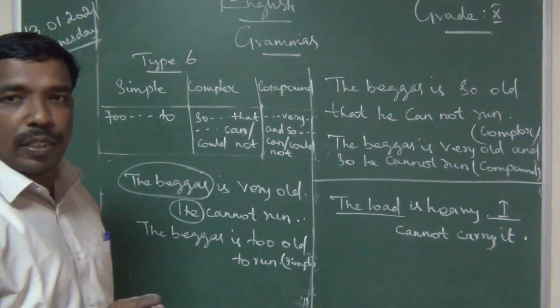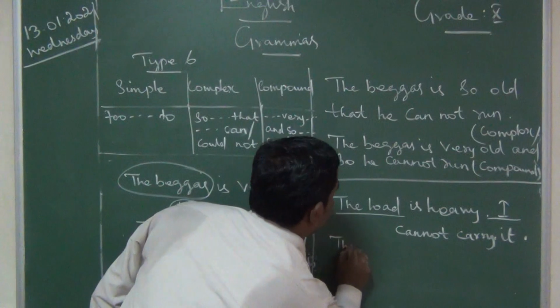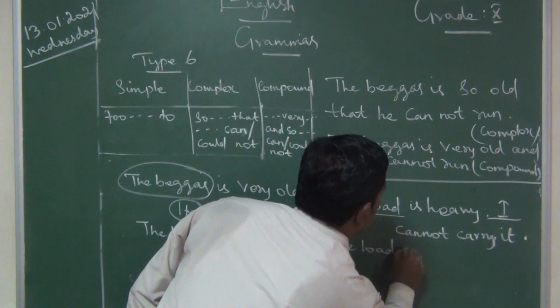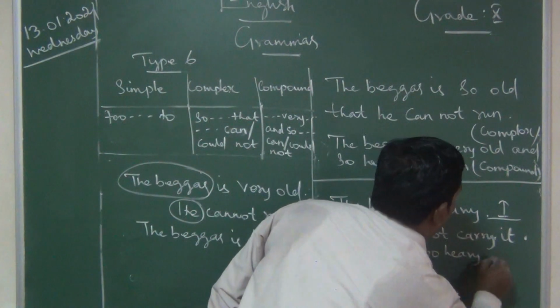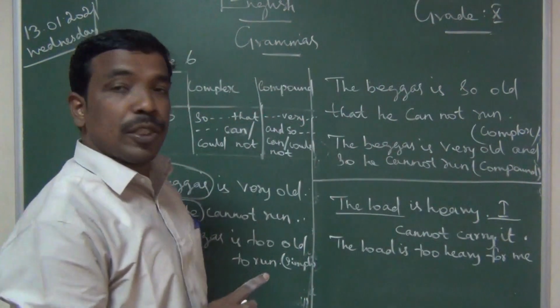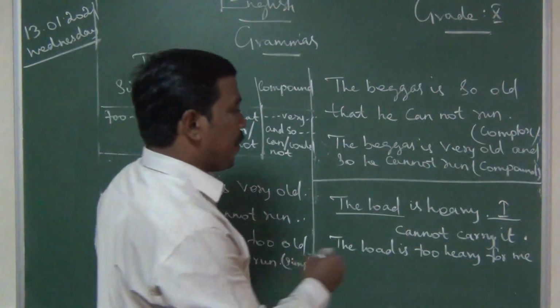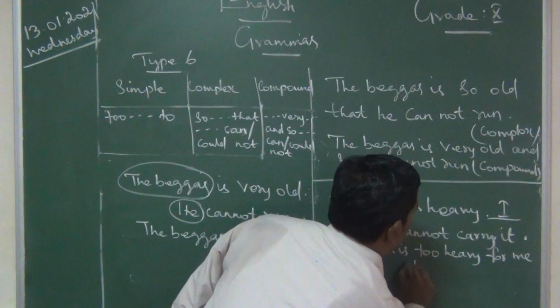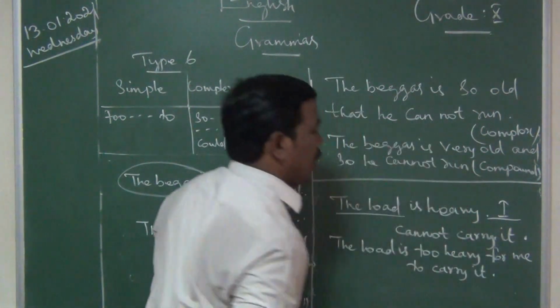First we should change it into a simple sentence, okay. First one: the load is too heavy for me, okay. Have you understood? I is changed into me, so the load is too heavy for me to carry it. Have you understood?